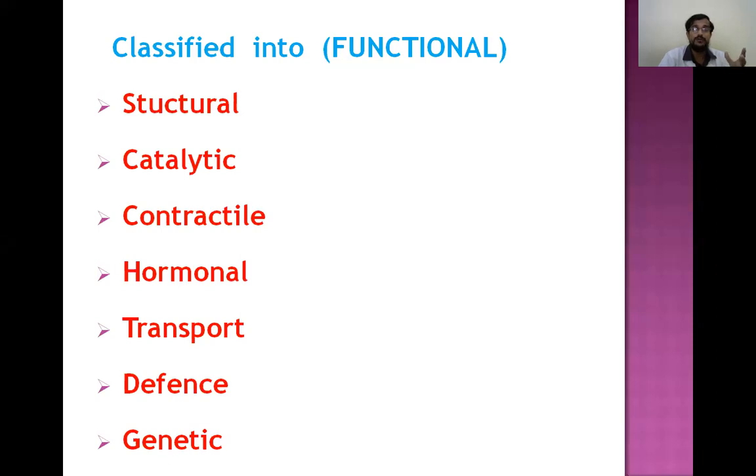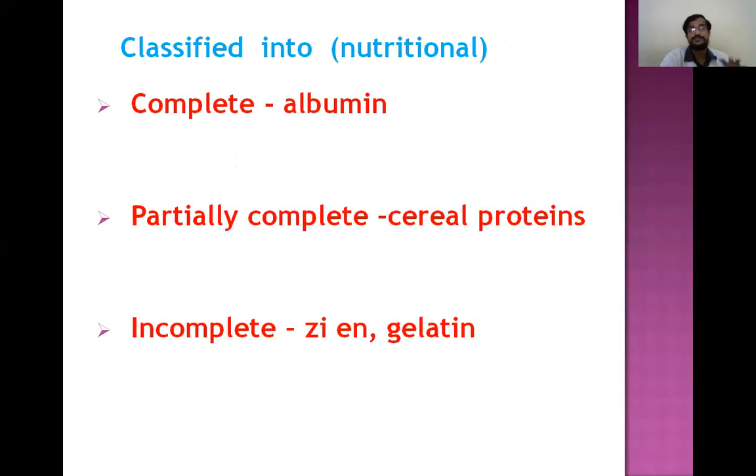Hormonal proteins, all hormones are hormonal proteins. Transport proteins, we know hemoglobin is a transport protein. Defense proteins, we know all the immunoglobulins are defense proteins. And genetic proteins, histones are the genetic proteins. So this is a classification based on the function of the proteins.